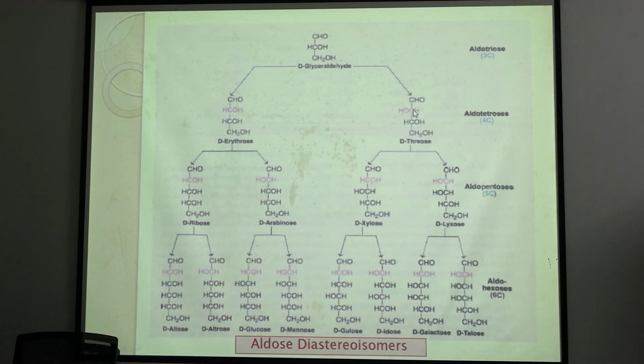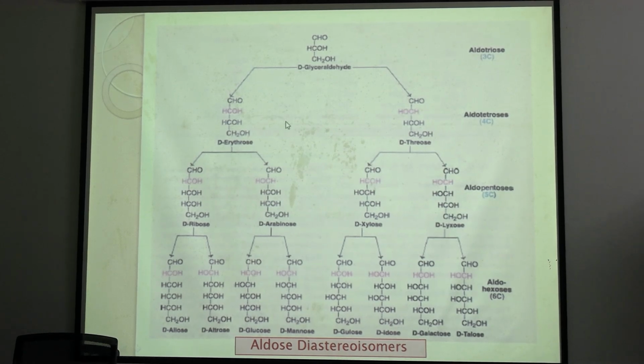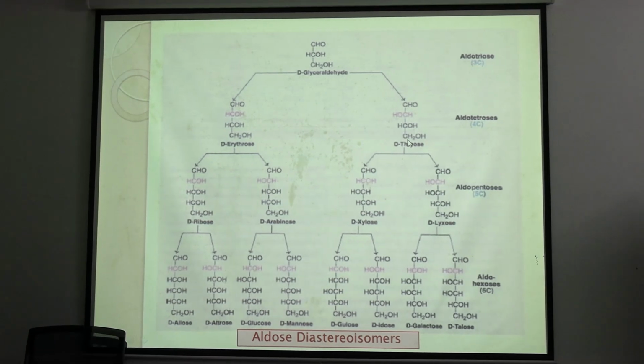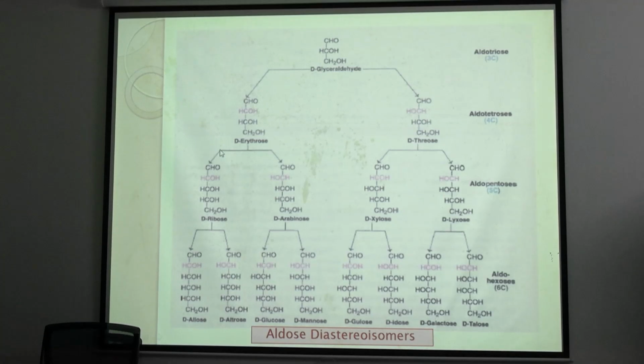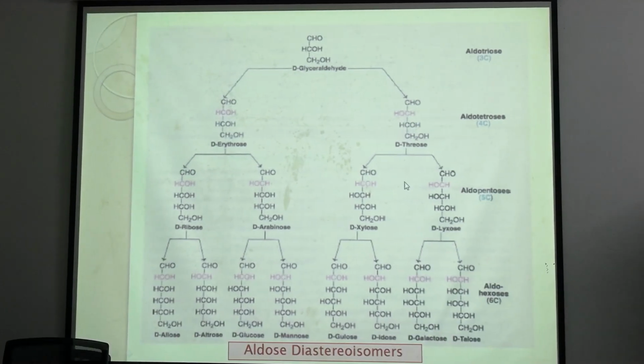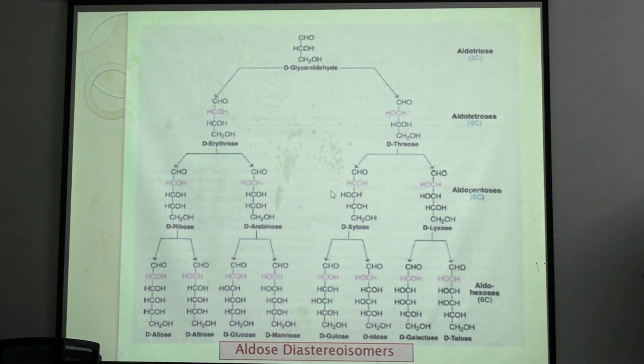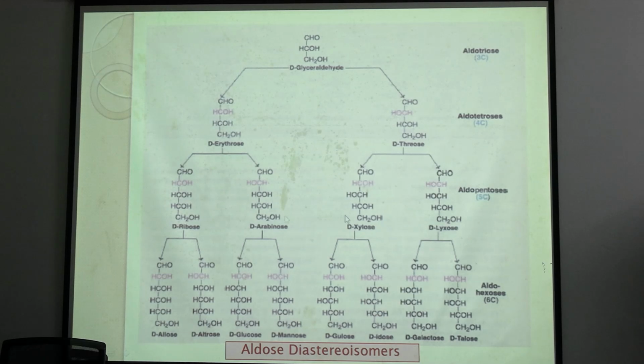No, that is why these two are not enantiomers. What will they be? They will be epimers. Here there are only two compounds, but if we add another carbon above each, these four will be diastereoisomers of each other.